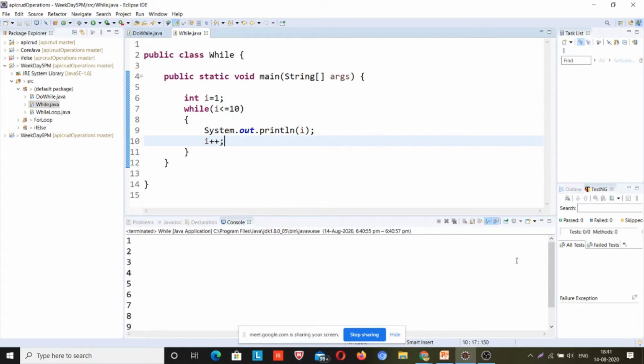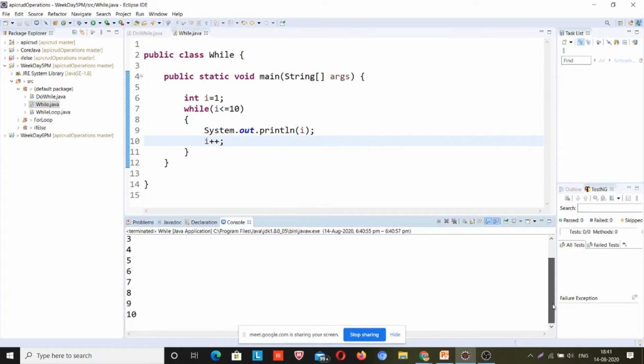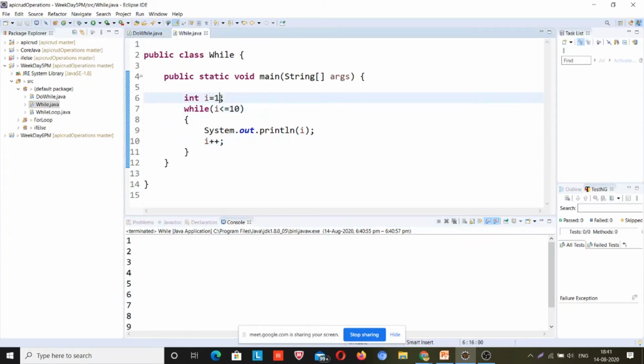Right, so it has printed from 1 to 10. What if I want to print from 10 to 1? I have to do one thing. I initialize i to 10, and here the condition should be i greater than or equal to 1, so it will not print 0, and here I will do decrement, right?